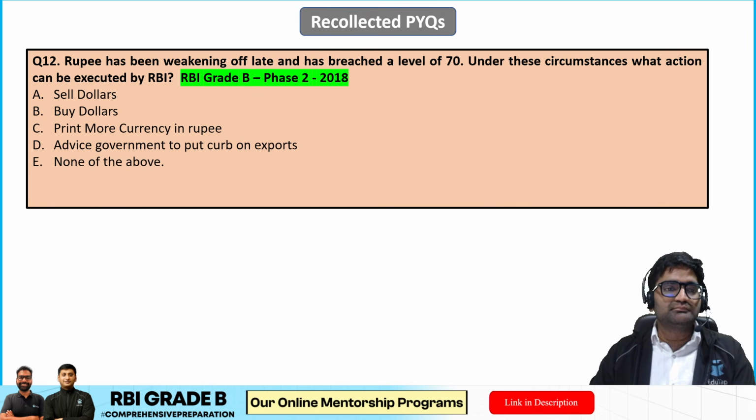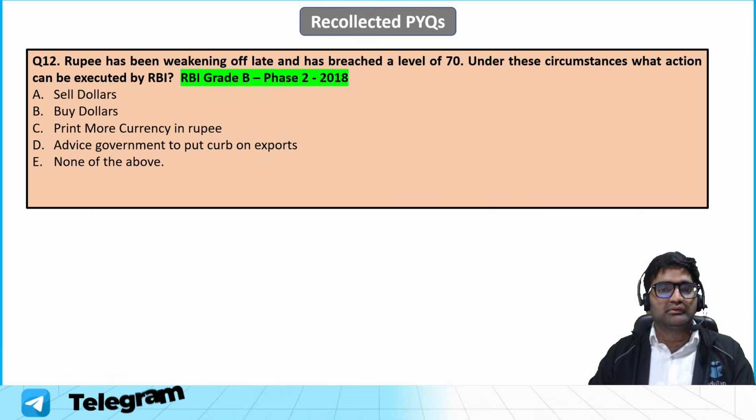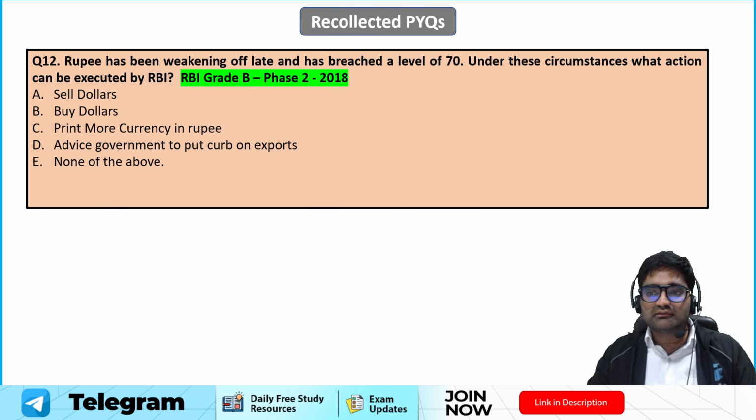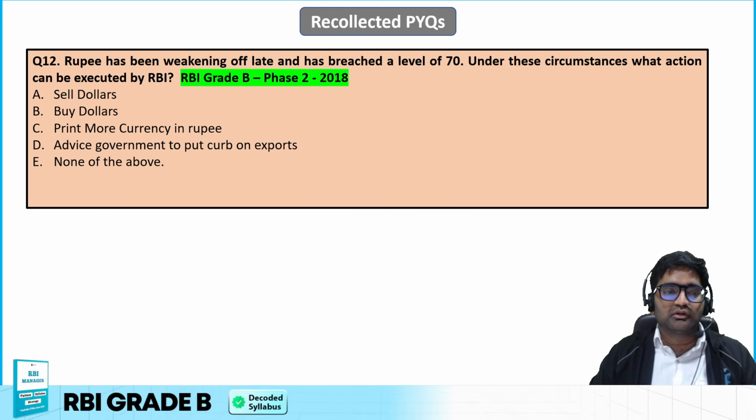Clear? Rupee has been weakening of late and has broken the level of 70. This happened in 2018. Under these circumstances, what action can be executed by RBI?